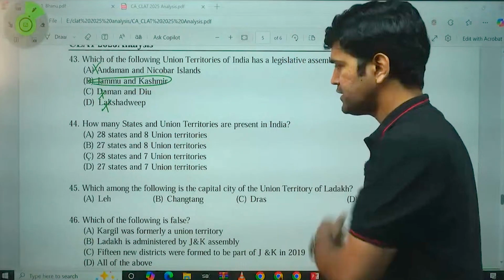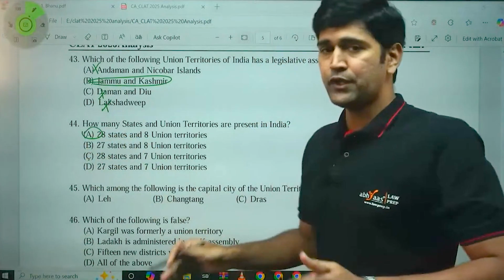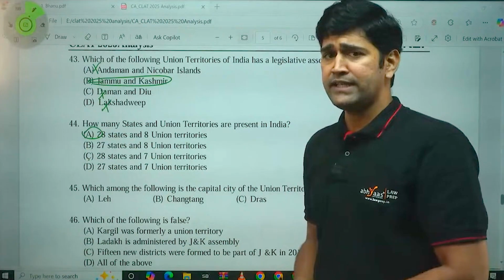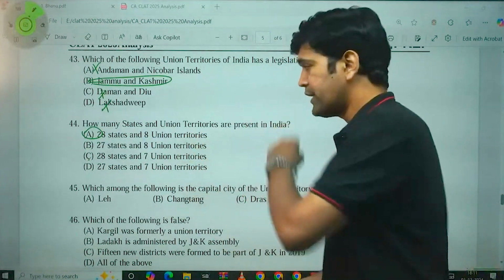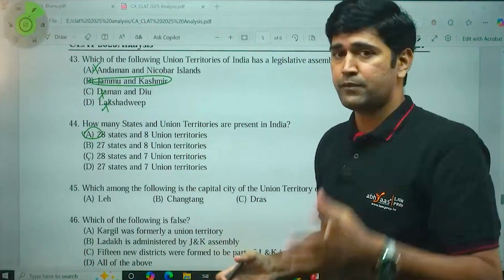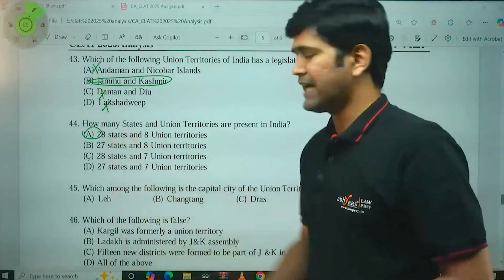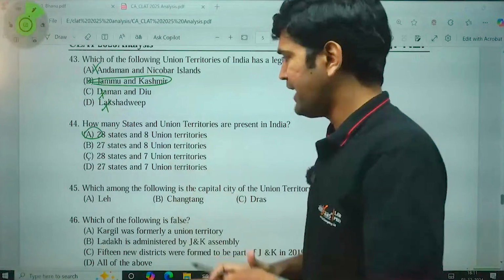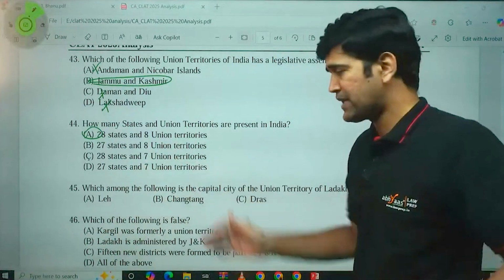How many states and union territories are present in India? 28 states, 8 union territories. Previously, only 6 union territories, but 2 union territories were added, which are the Union Territory of Jammu and Kashmir and the Union Territory of Ladakh. So 6 plus 2, 8. So 28 states and 8 union territories. A very direct, straightforward, fact-based question, very easy to answer. No need to look at the passage also.